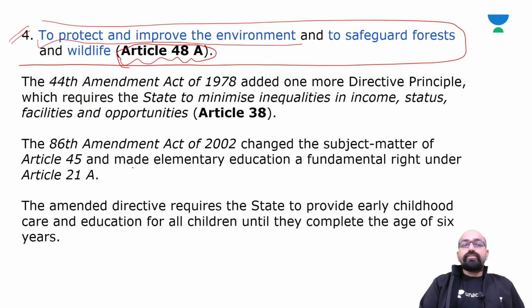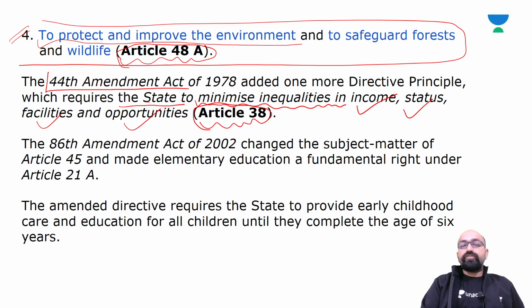Next, the 44th Amendment Act of 1978 added one more Directive Principle, which requires the state to minimize inequalities in income, status, facilities, and opportunities, mentioned in Article 38.